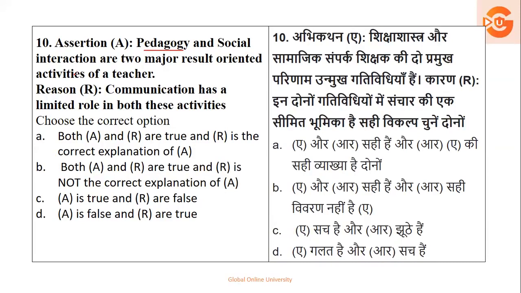What does the reason say? Communication has a limited role in this activity. If you see, for pedagogy and interaction, communication will have a major role. So here A becomes true and R becomes false. But yes, there is no matching of the explanation. It's just a simple sentence which talks about true and false, so the explanation part will be deleted. A is true, R is false. So your right answer is option number C, that is, A is true and R is false.